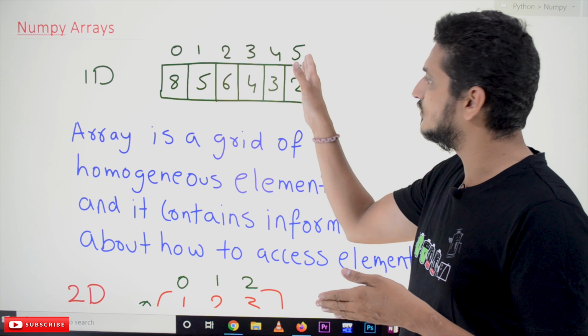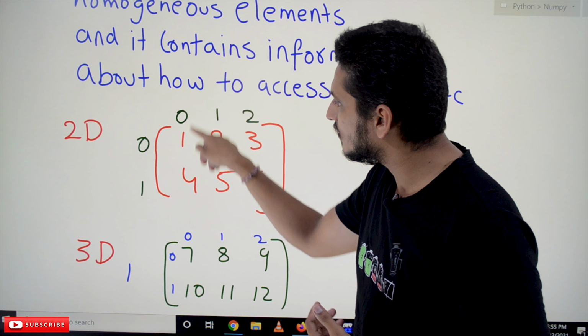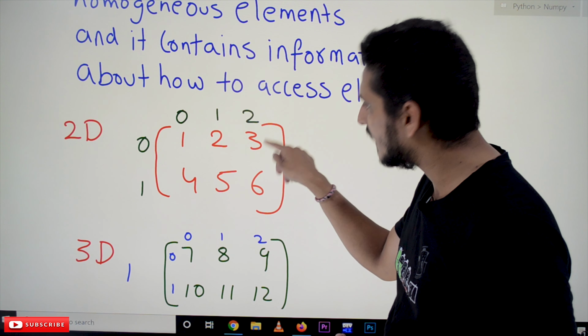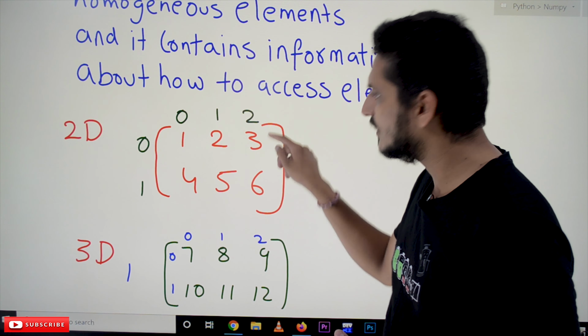If you want to access an element in a two-dimensional array, say the 0th row, 0th column element, we have to access this element. Which element will we get? 1 will come out. So 0th row 0th column, 0th row first column, 0th row second column, first row 0th column, first row first column, first row second column. This is how we access the elements.